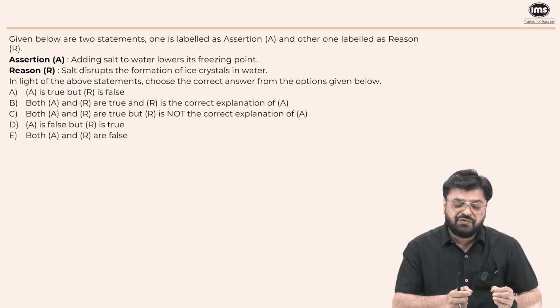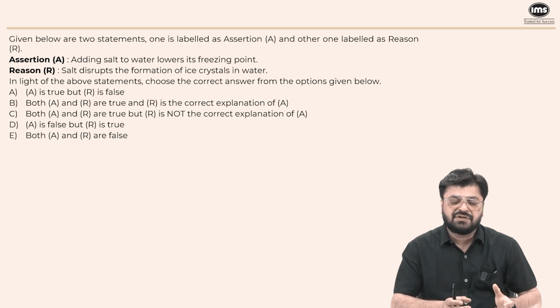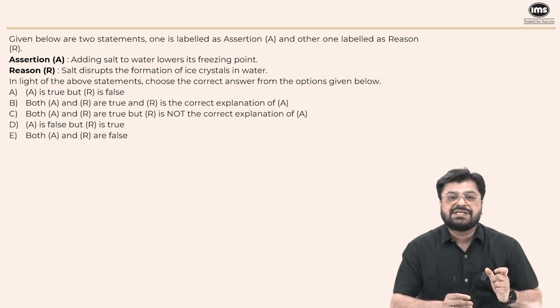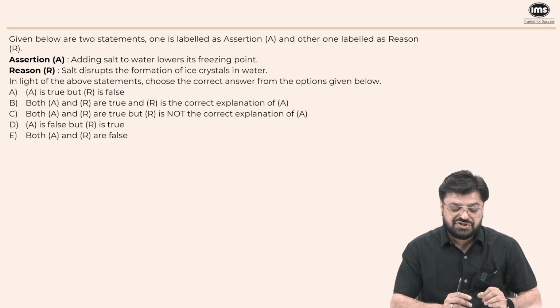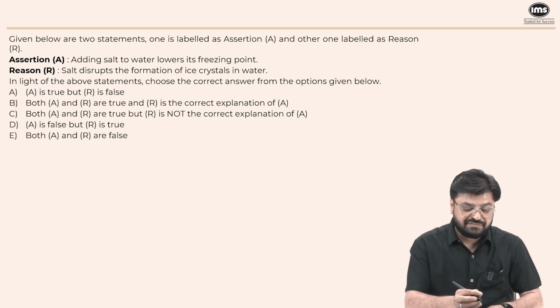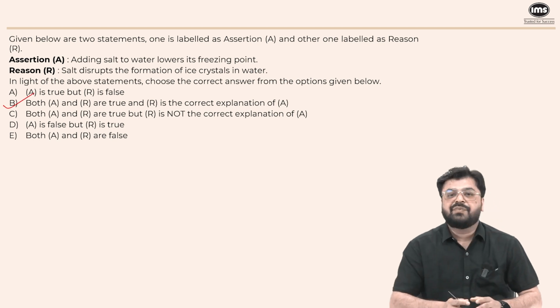If you know the basics, then you will know that salt disrupting the formation of ice crystals in water is the right reasoning for the assertion. That is, adding salt to the water lowers its freezing point, which means both A and R are true and R is the correct explanation of A. Option B here is the right answer.